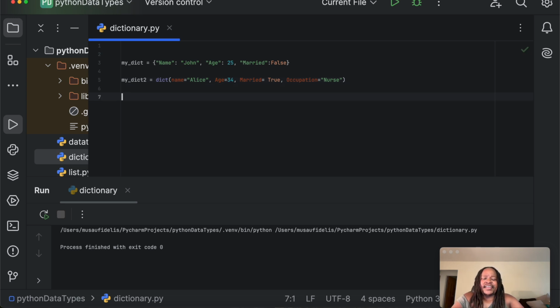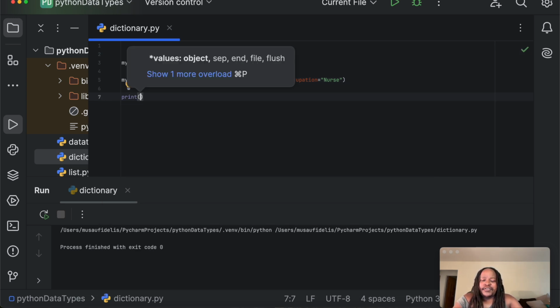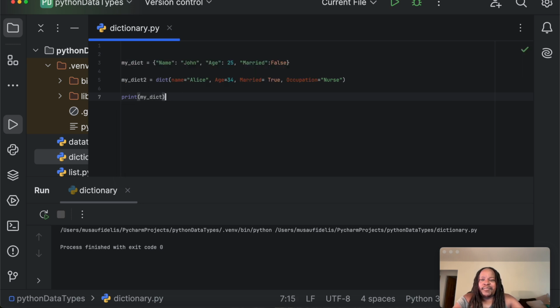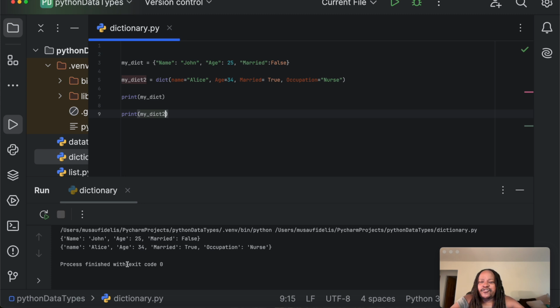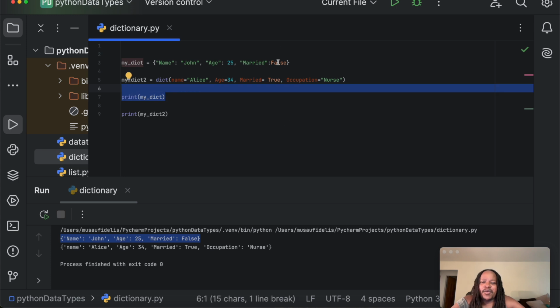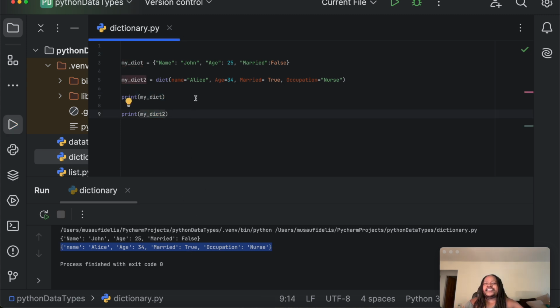And now if I come here and I say print, I print my dict, and I also print my dict2. And if I click on run, I have my two dictionaries here already created. The first one, as we see, is there. And then the second one, we have the second one with Alice, and we have created it using the dict function. So that's how you can create dictionaries in Python.